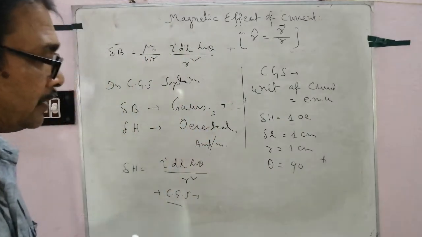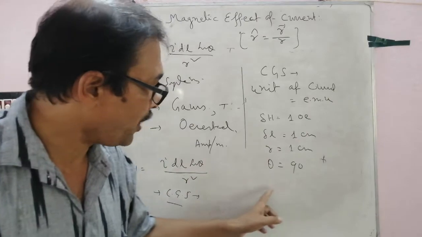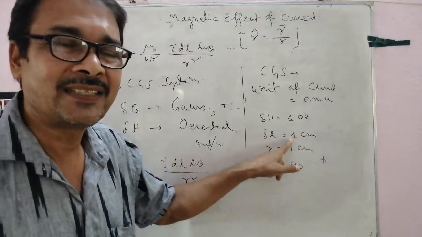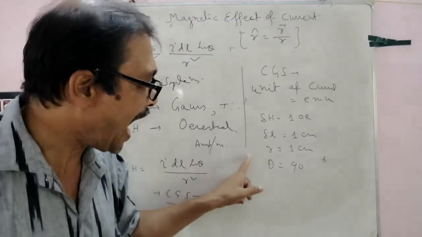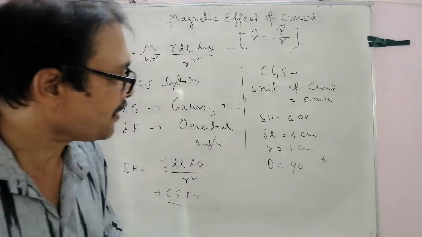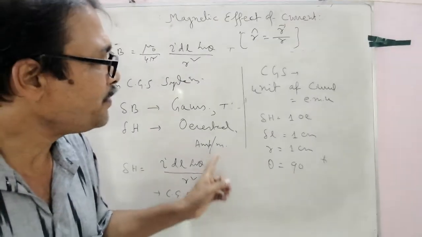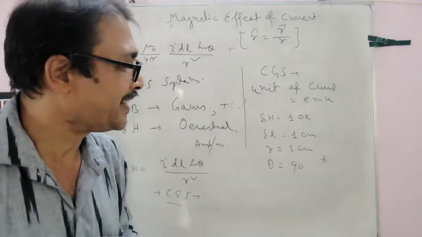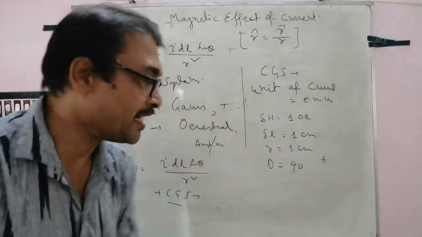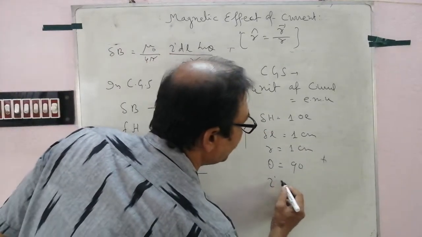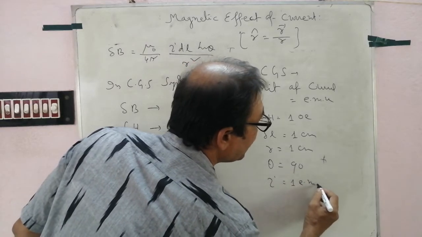So when a current flows through a conductor of 1 cm length bent into the form of an arc of radius 1 cm, and if the magnetic field at the center is 1 Oersted, then that current is called 1 EMU. Then I equal to 1 EMU.